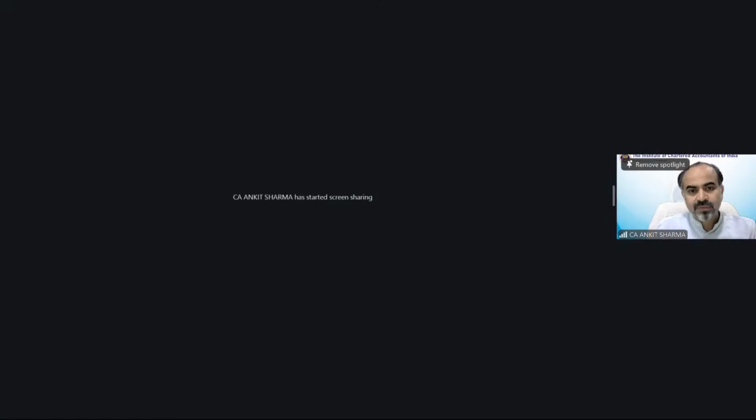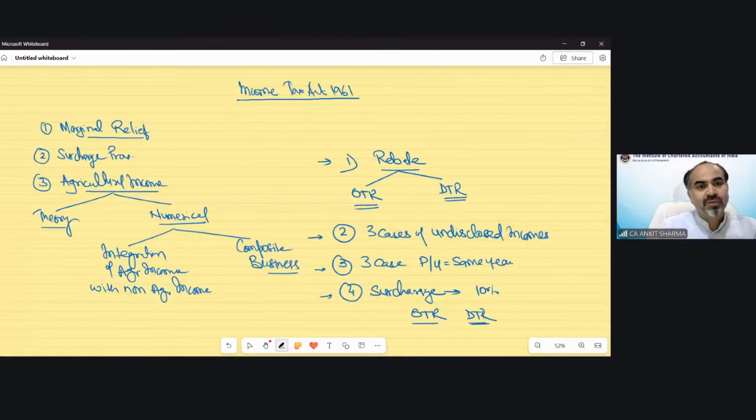Moving further now with the help of notes. Today the provisions we are going to discuss are, first, marginal relief, then surcharge provision in detail, and then agricultural income provision. There are theoretical provisions to help you understand what agricultural income is.